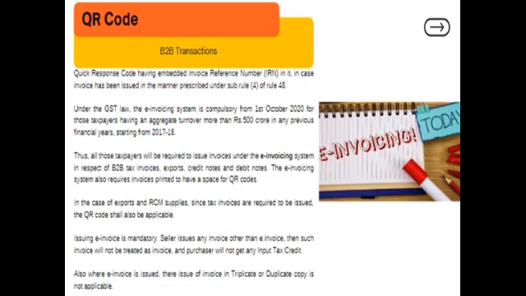Now this is the important amendment which is introduced into the GST law again, which is the QR code. QR code stands for Quick Response Code. I want to tell you one more thing, that this QR code which is applicable for the May and June attempt is talking about B2B transactions, that is business to business.